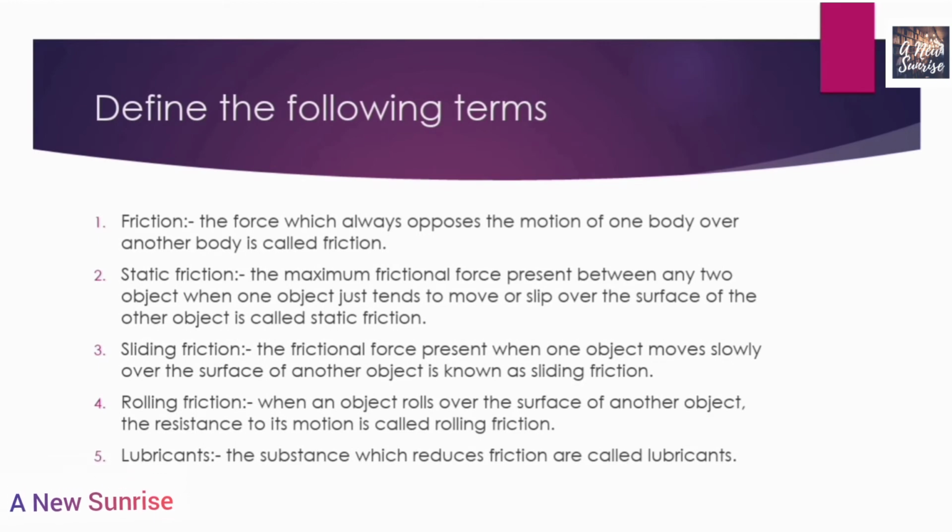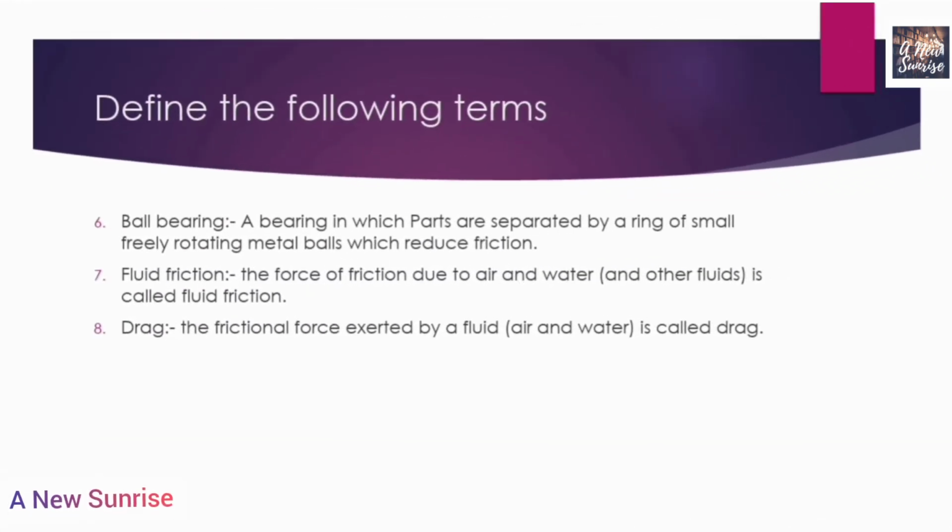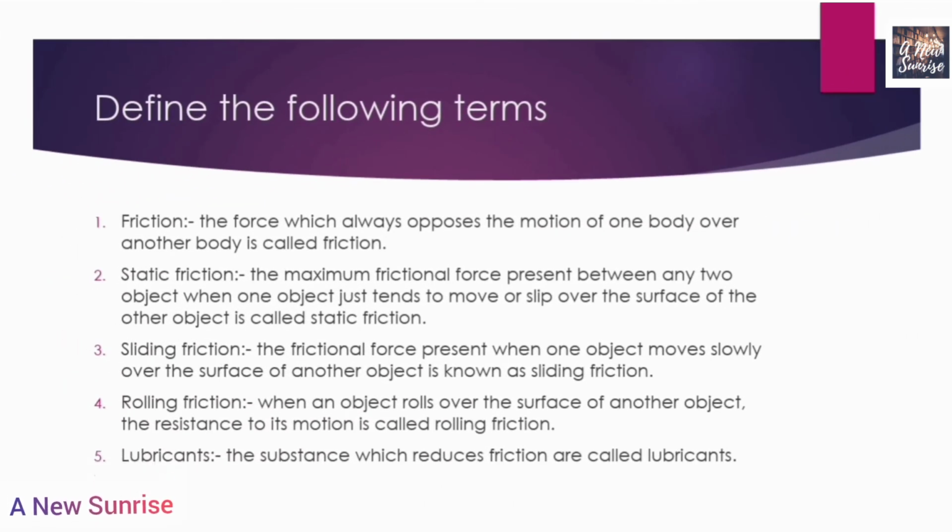The first question is: define the following terms. Here 8 terms have been given and we have to define each and every term one by one. The first term that we have to define is friction. What is friction? The force which always opposes the motion of one body over another body is called friction. Friction is a force which always opposes the relative motion of one body over another body. So this is the definition of friction.